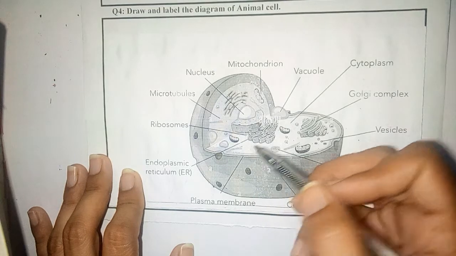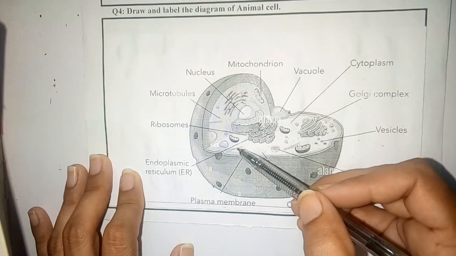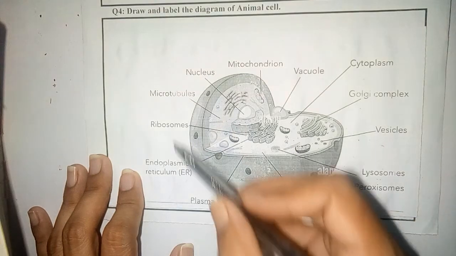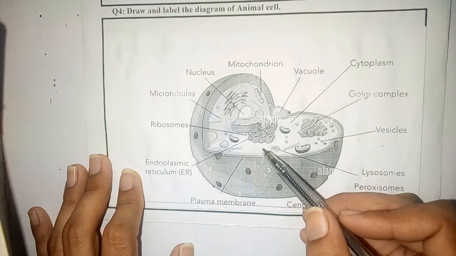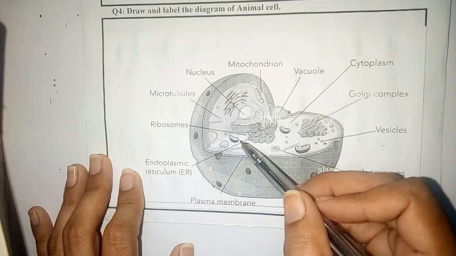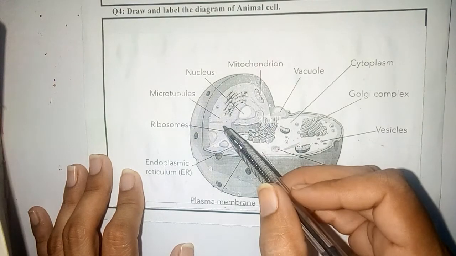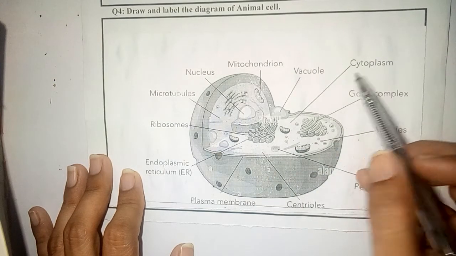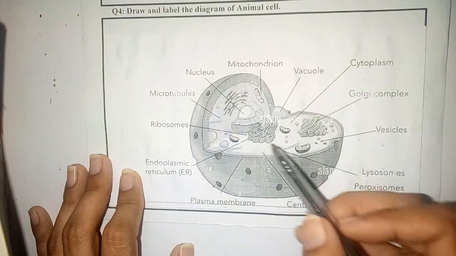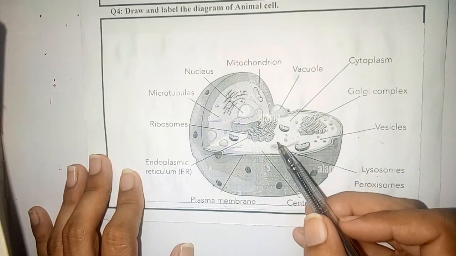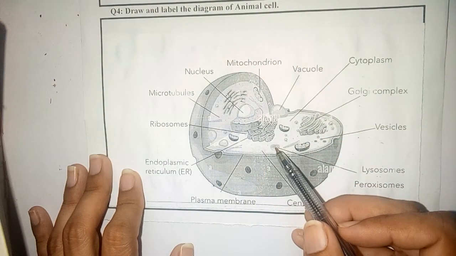So students, beyond that nuclear envelope, you can see that all the organelles of the eukaryotic cell are present in a semi-viscous and semi-transparent substance called the cytoplasm, and that cytoplasm provides a space for all these organelles to perform their functions specifically.